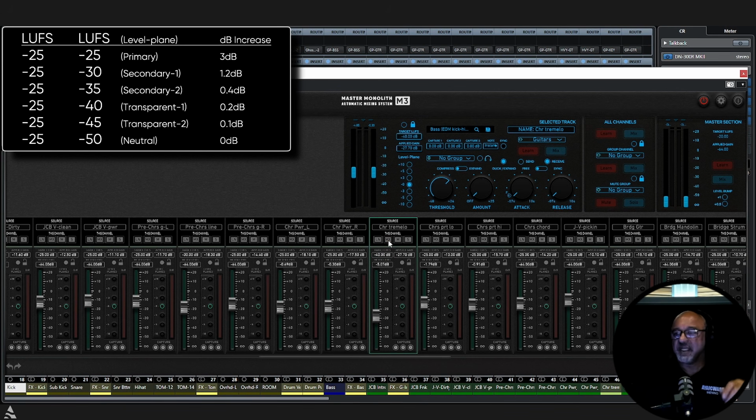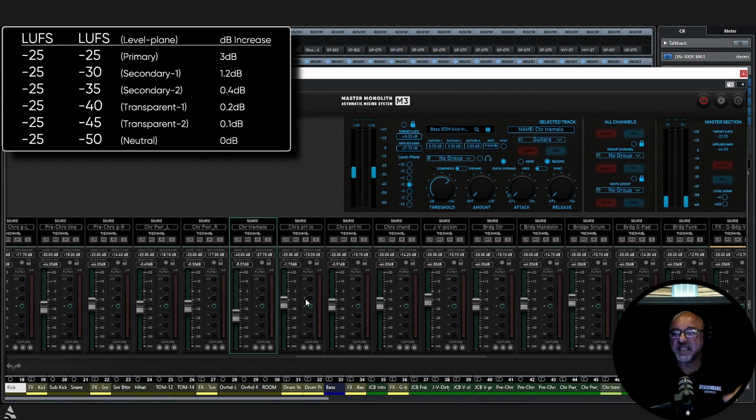Okay. Now I'm just showing you that this is possible. This is how efficient level planes are, mixing with level planes. We are doing this without even listening to it, and watch what the end result will be. Okay. So continuing on, let's go back over here.